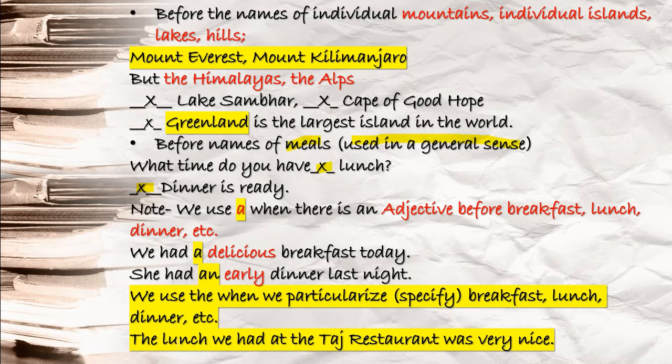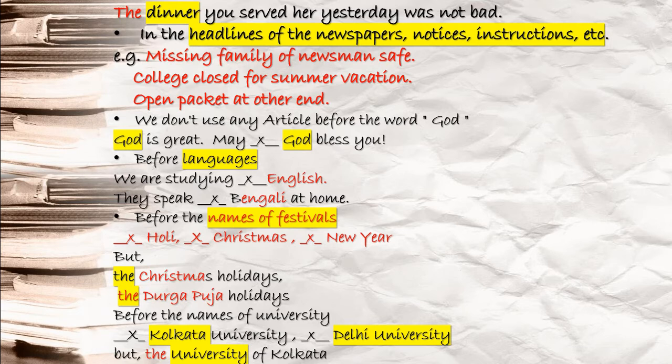So you see, you're talking about a particular lunch. Next, the dinner you served her yesterday was not bad. You're talking about a particular, definite dinner here, so for that also you're using the.